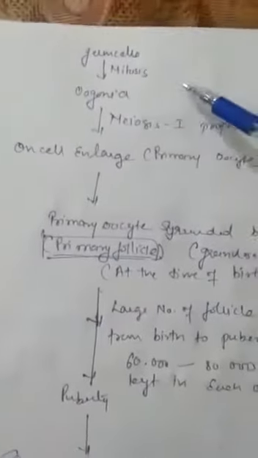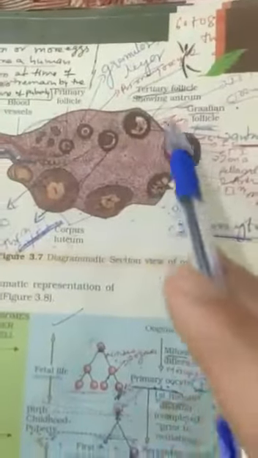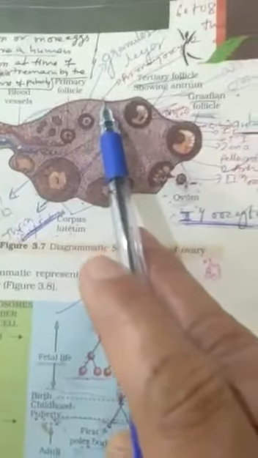Now the whole process can be explained with the help of the flow chart. I am going to tell you with the help of this diagram also, and with the help of this chart also. Firstly, you focus on this chart. Look at here. First of all, these are the germ cells which are present here. This complete layer, the internal structure of the ovary, these are the germinal epithelial cells. Now these germinal epithelial cells will undergo mitosis to form oogonia. Many more oogonia will be formed.